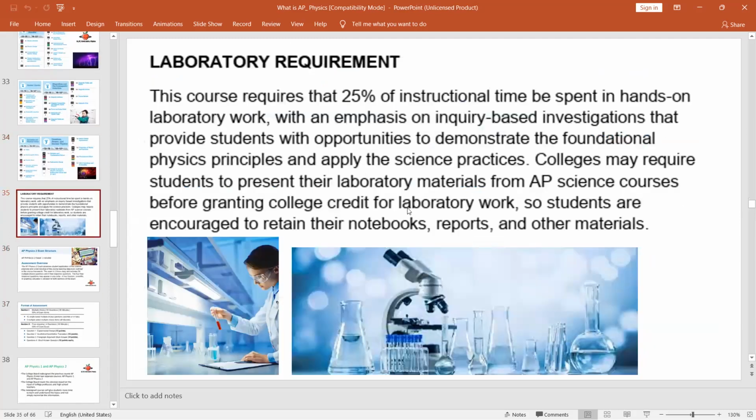Now the laboratory requirement. This course requires 25% of instructional time to be spent in hands-on laboratory work. Again, please mind it, this course requires 25% of the instructional time be spent in hands-on laboratory work, with an emphasis on inquiry-based investigations, and provide students with opportunities to demonstrate the fundamental physics principles and apply the science practices.